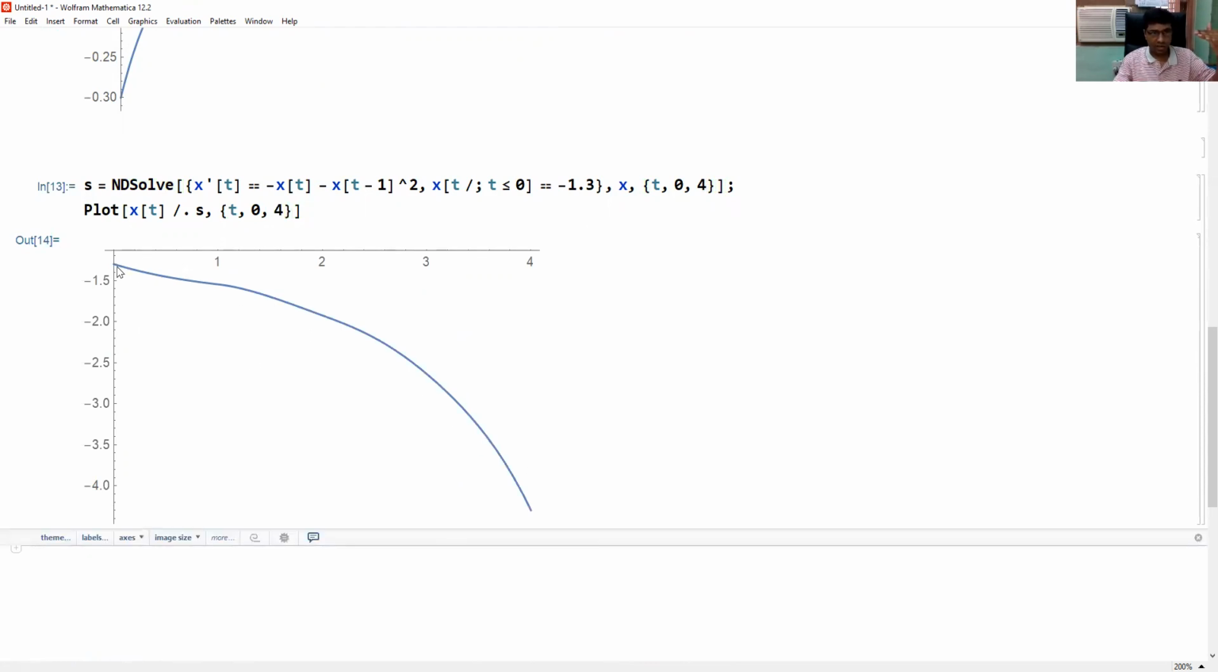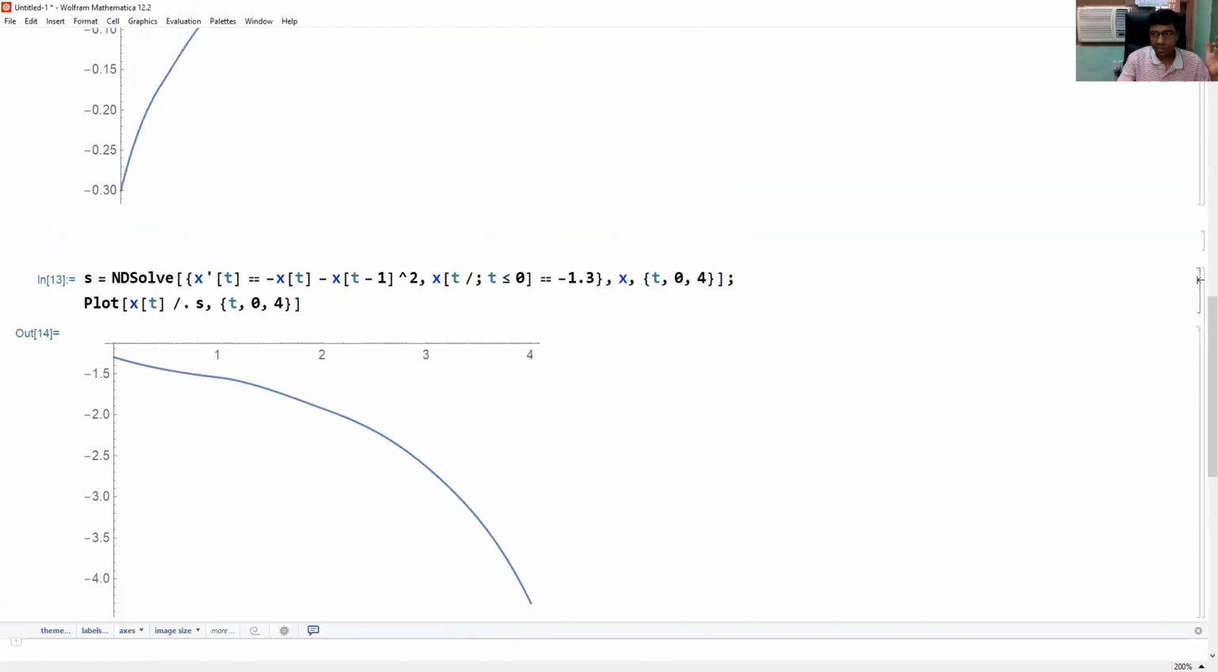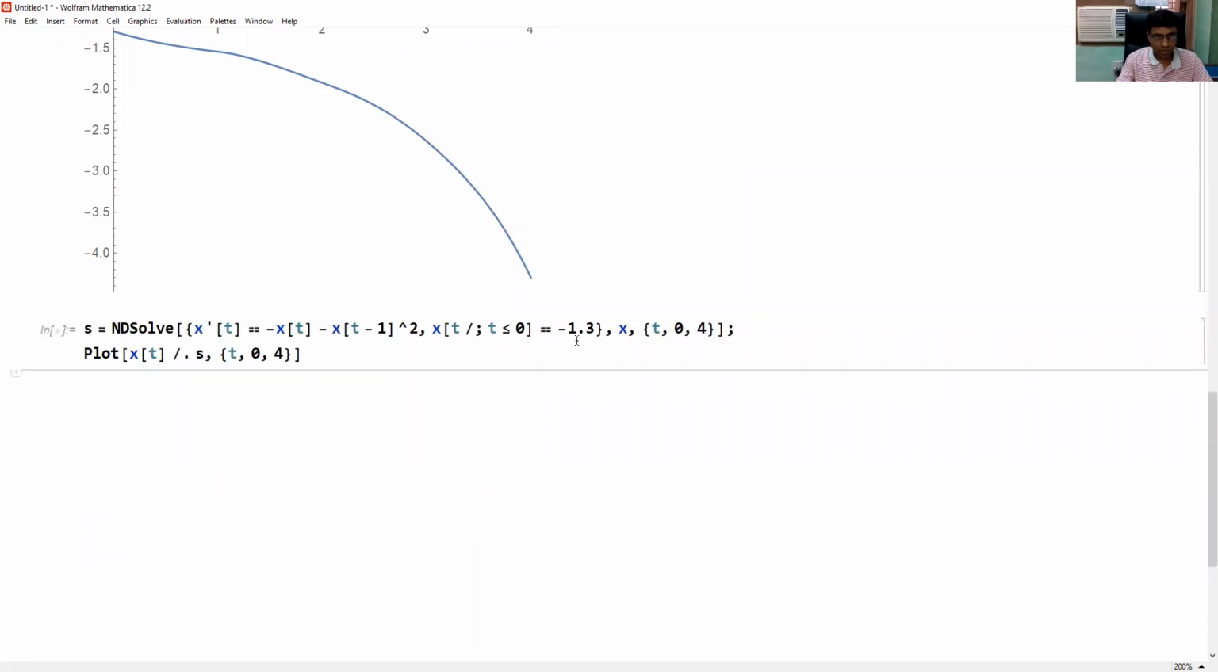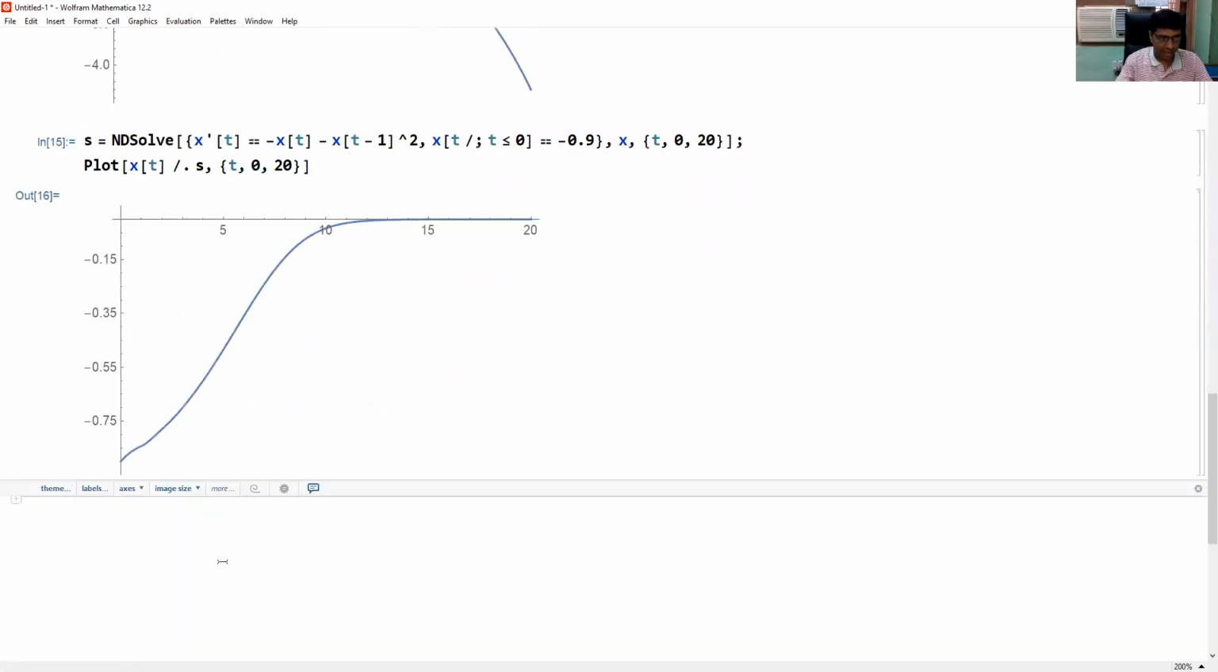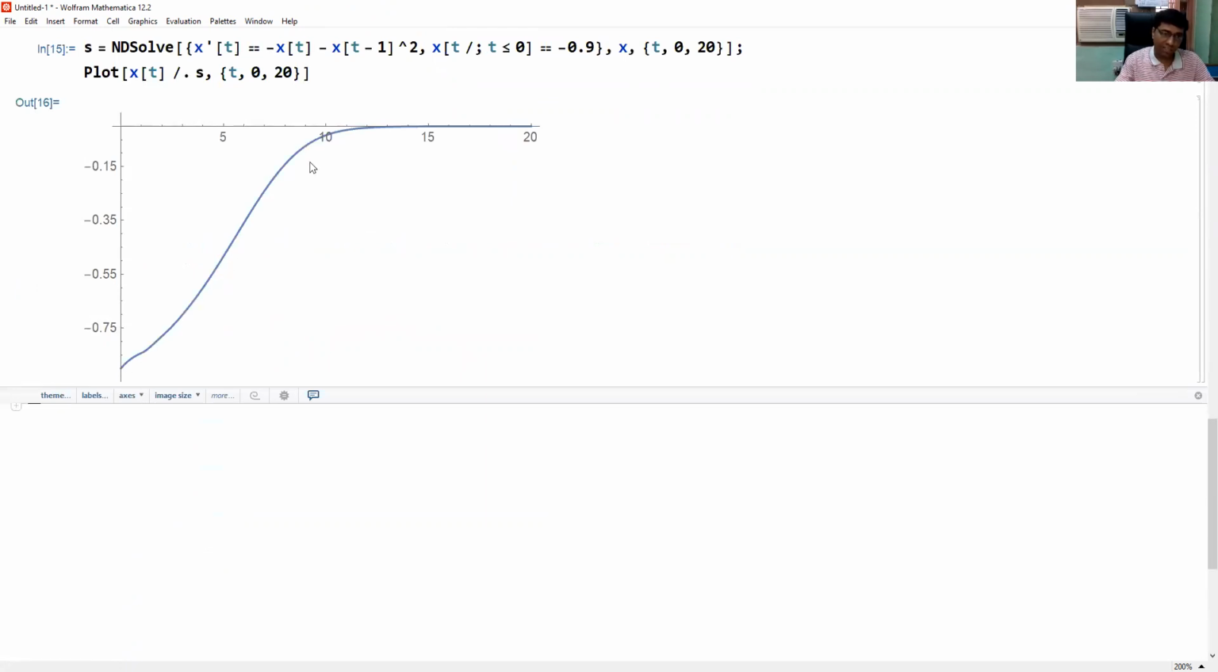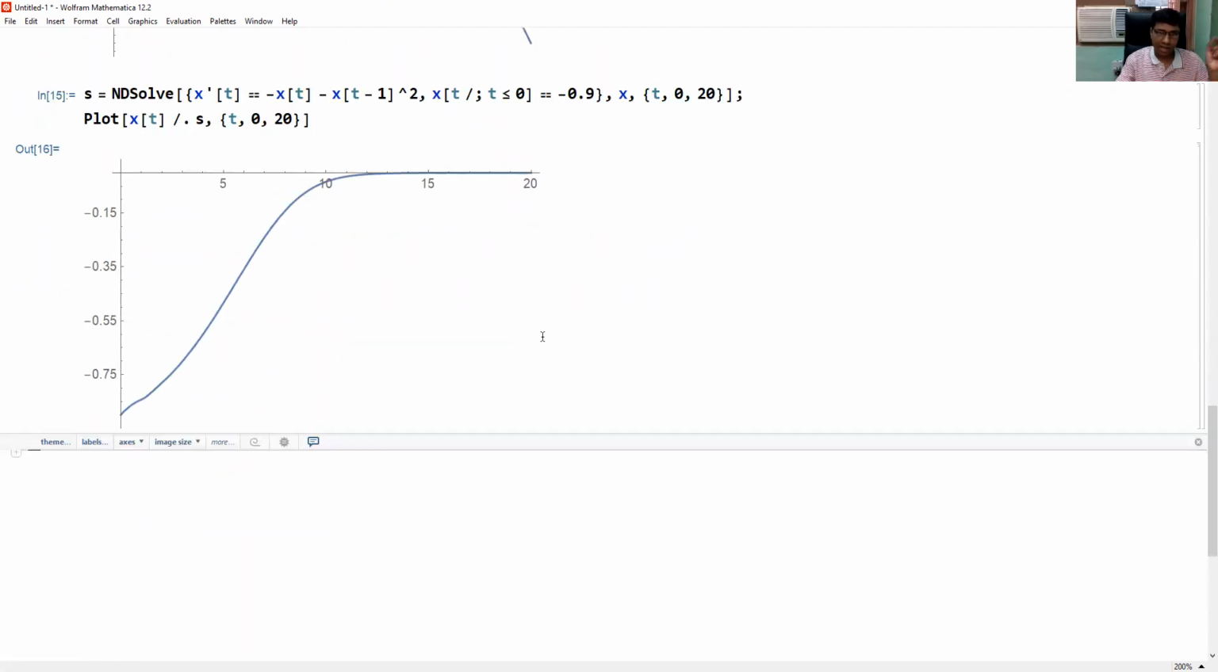This is if we take an initial condition which is on the left of minus 1. Now let us take an initial condition which is between 0 and minus 1, say minus 0.9, which is between 0 and minus 1. And let us take time 20 here. We can check that it is going away from minus 1 and tending to 0. So 0 is attracting.